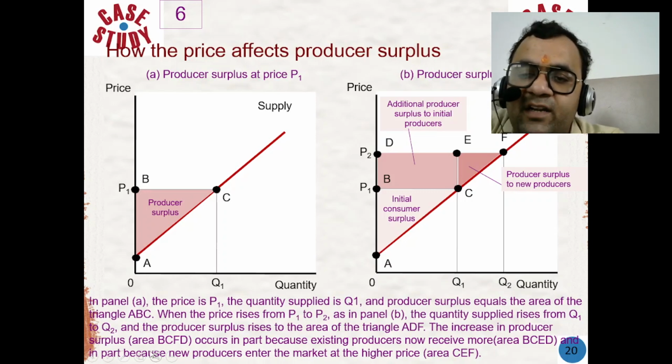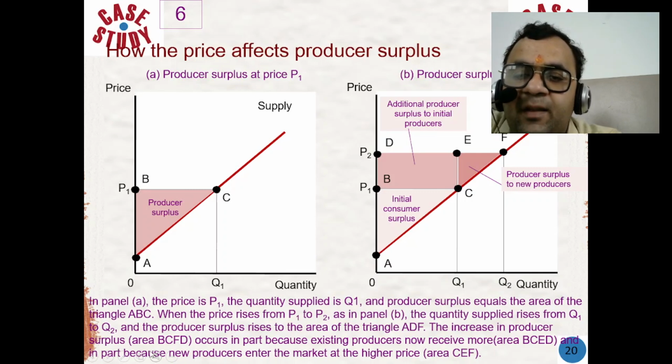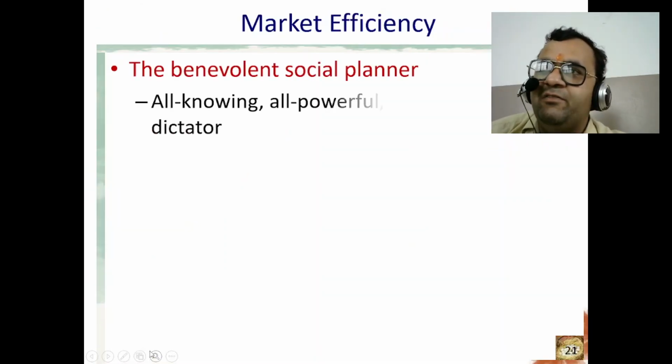However, it is important to note that the impact on producer surplus depends on the elasticity of supply and elasticity of demand, as well as other market factors. Next is market efficiency.